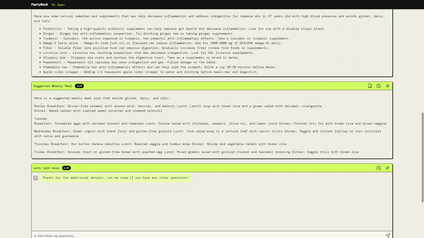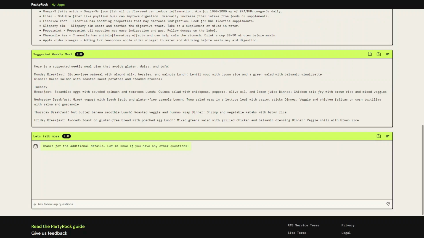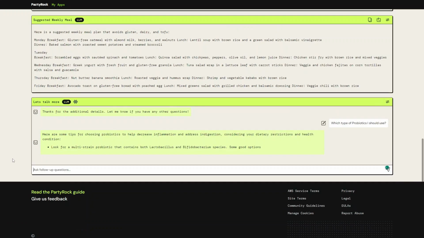Let's say I have more questions about which probiotics I should use from the natural remedy. I can go ahead and chat with the application in the chat pod and ask questions like which type of probiotics I should use. The application will respond with more tips and information about which probiotics type will fit my medical condition and information that I provided about myself previously.